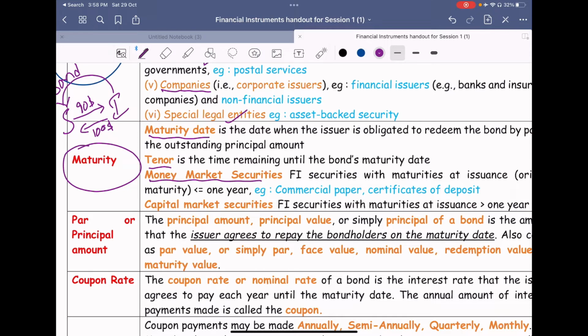Money market instruments, money market securities, are anything whose original maturity is less than or equal to 12 months, or 1 year, then we call it a money market security, something like commercial papers. Capital market securities are those whose maturity period is more than 1 year.